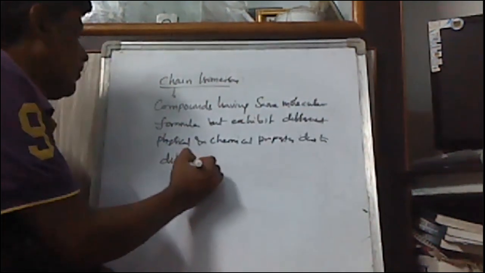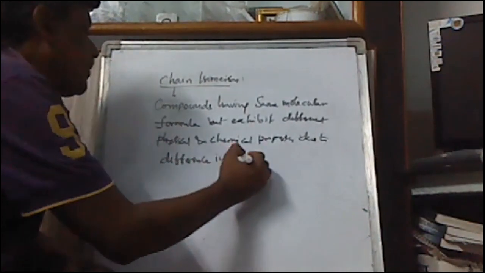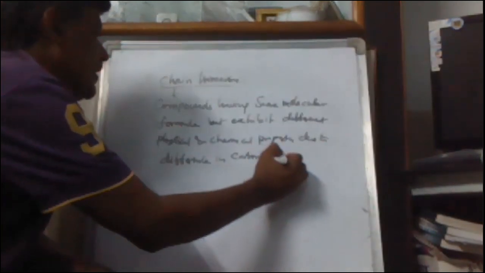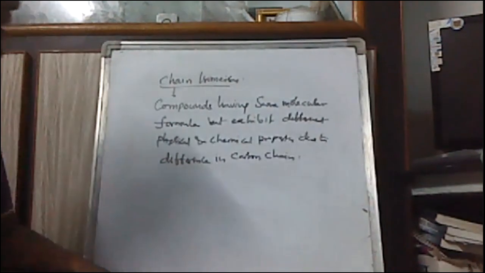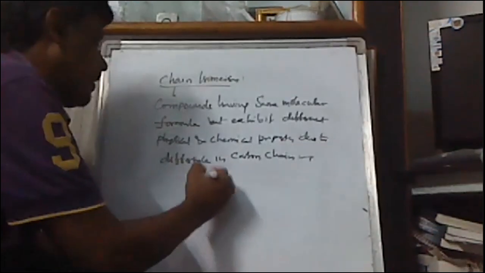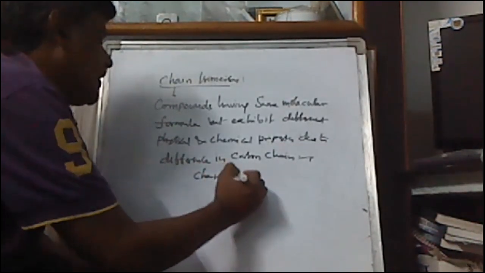They are called chain isomers, and the phenomenon we call chain isomerism.